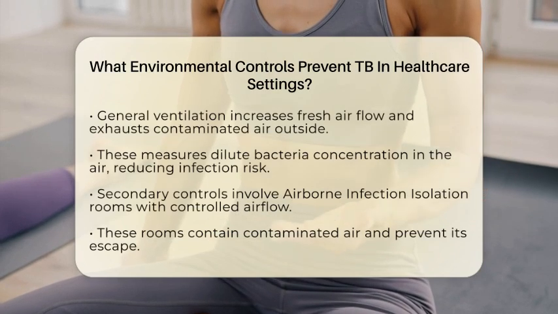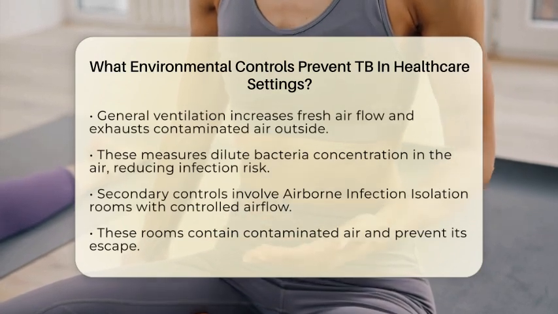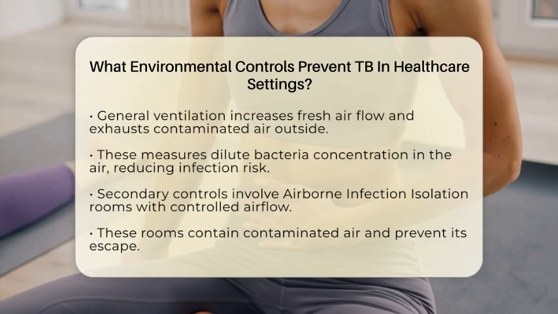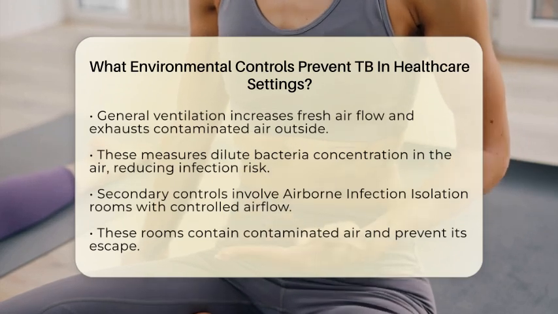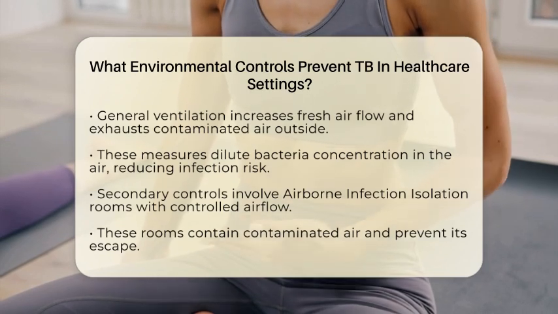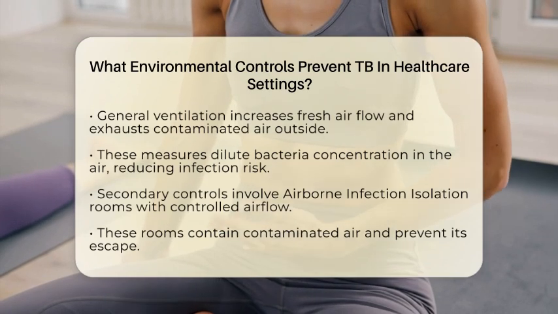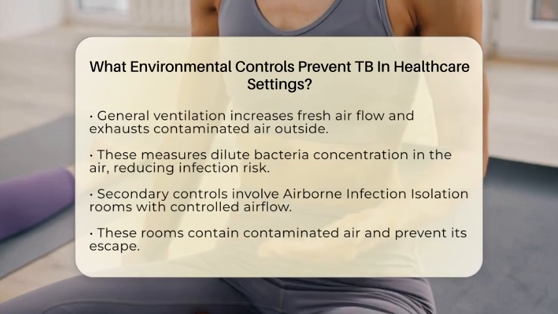General ventilation then comes into play by increasing fresh air flow into the space and exhausting the contaminated air outside. This process dilutes the concentration of bacteria in the air, making it less likely for someone to breathe in enough bacteria to become infected. Secondary controls are also vital.